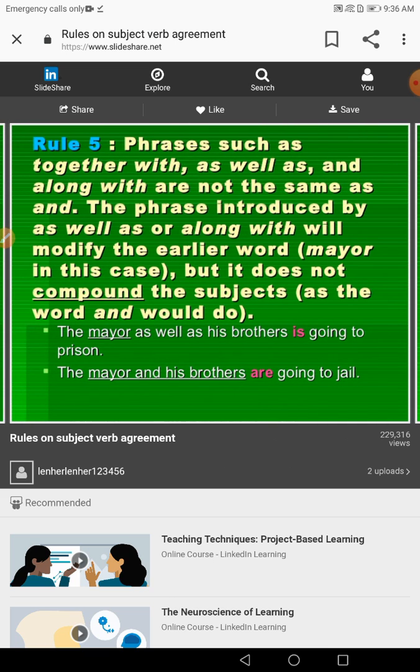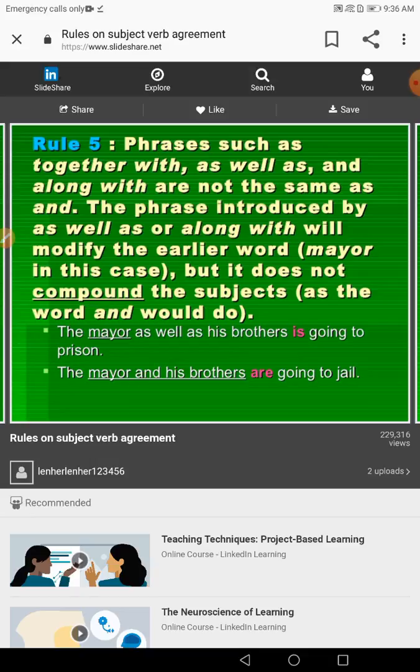If we talk now, guys, about what causes problems for us, especially when we write, you'll find that the more space between the subject and the verb, the more problems we have.